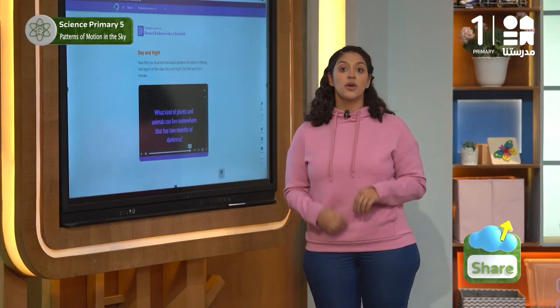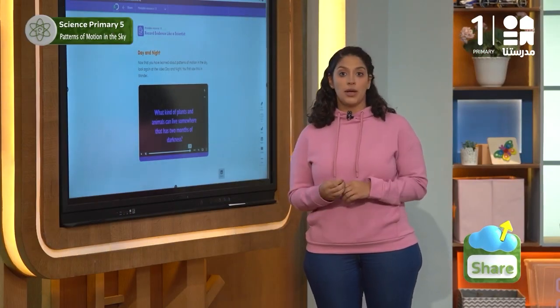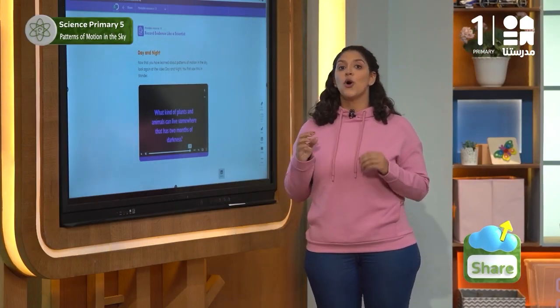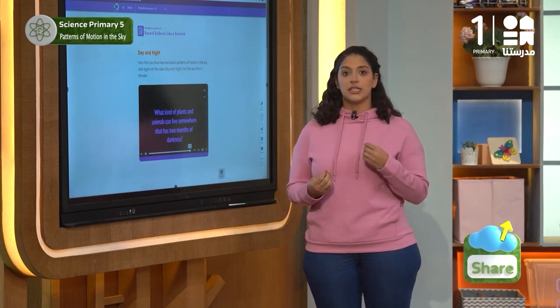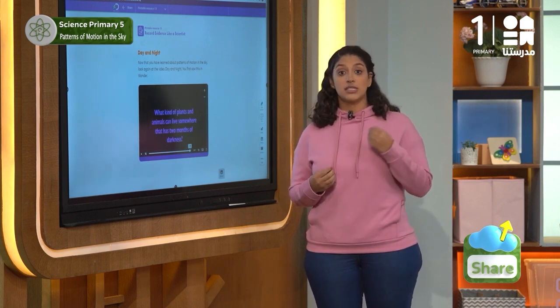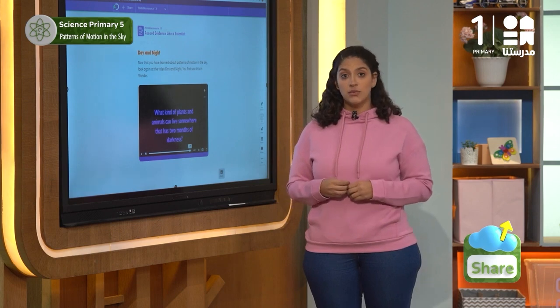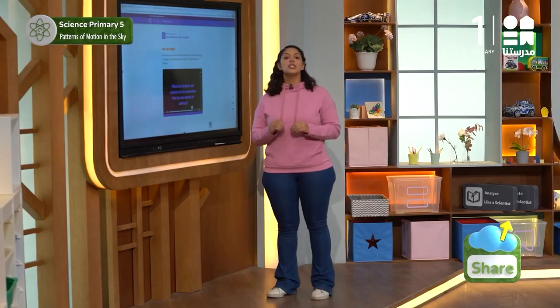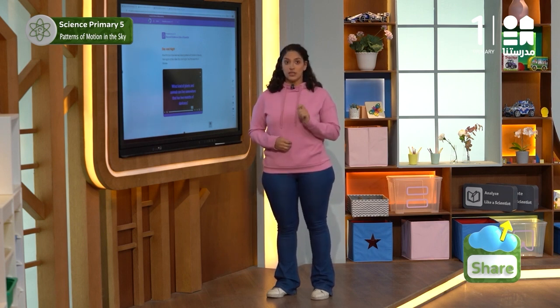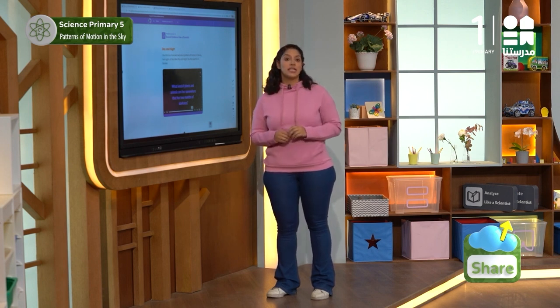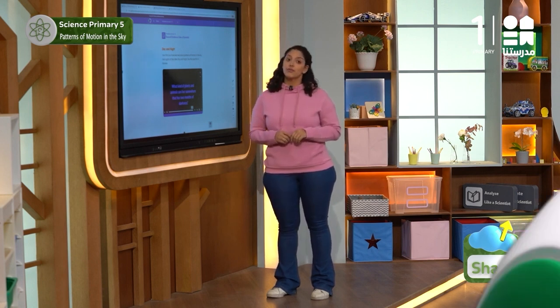We already know that the moon revolves around the Earth and Earth orbits around the sun. So, since the moon rotates, we will experience day and night cycle on the moon. The moon rotates once a month, and this is why the same side is always facing Earth. Knowing this, how does the day-night cycle on the moon differ from the day-night cycle on Earth?